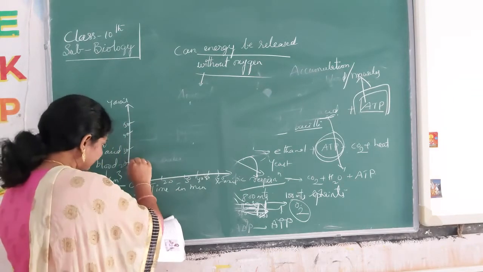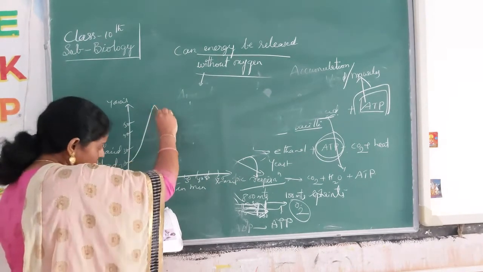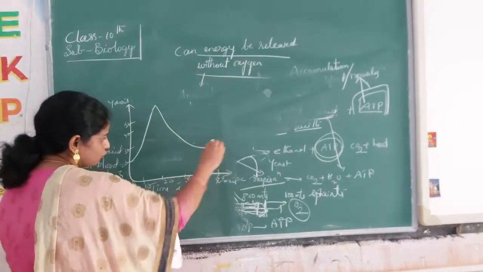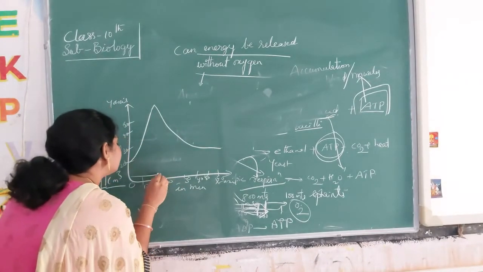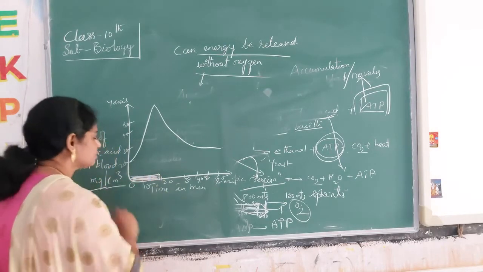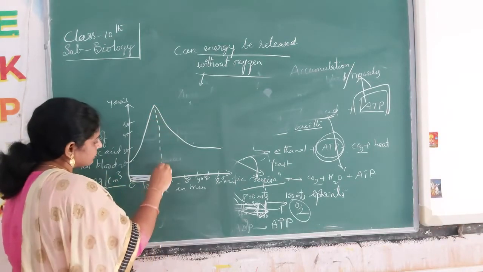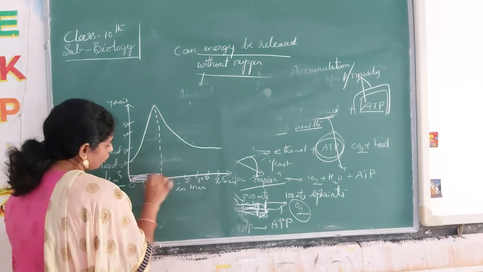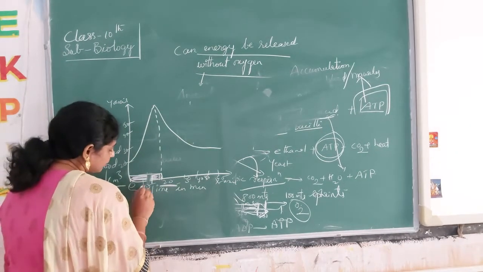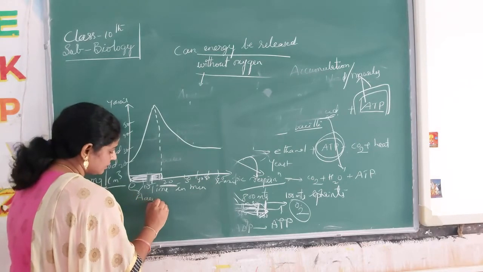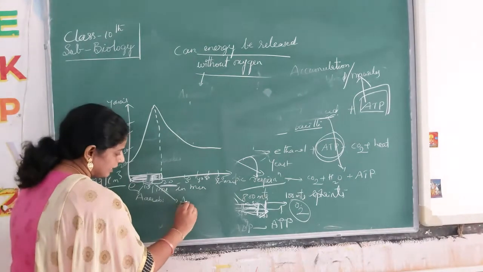So what is happening from 20? From 20 it reaches the maximum, and then gradually decreases in the lactic acid accumulation. Up to 20 minutes, let's think, which respiration has he done? Lactic acid accumulation is more. How much time has it taken for the lactic acid accumulation? 20 minutes. Up to 10 minutes he has done aerobic respiration, and from 10 to 20 minutes he has done anaerobic respiration.